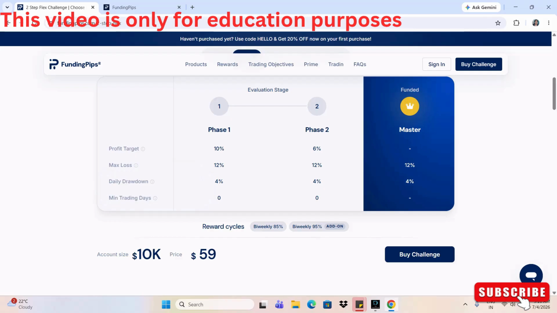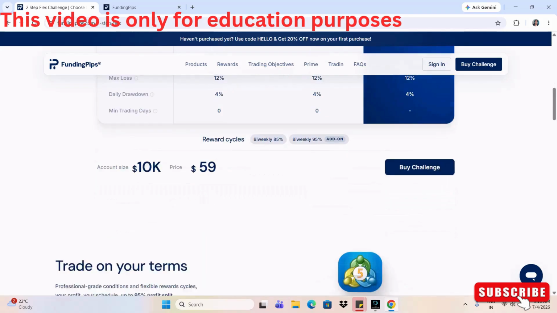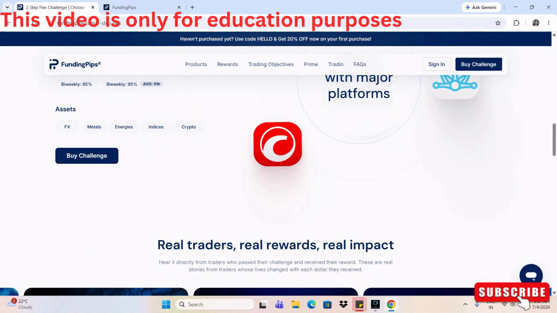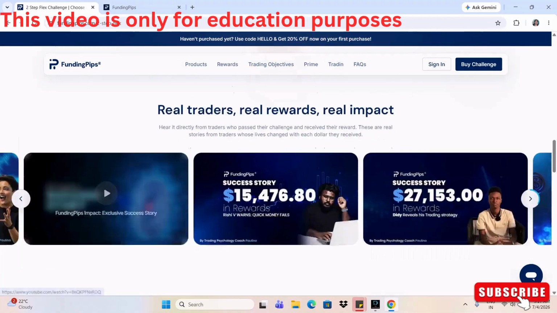There is no requirement of any minimum trading days. The profit target is 10% in phase one and 6% in phase two, which is fair enough. And the price is $59 for the 10K. You can choose the option to reward cycle from 85% to 95%. 95% will be an add-on. If you are not adding on, then you will have a bi-weekly payment of 85%. And in the master account, basically you just have to follow the maximum loss criteria. So this is all about Funded Plus, and they have the same platforms like MetaTrader 5, DXTrader, and CTrader. The instruments are the same, the leverage is the same.